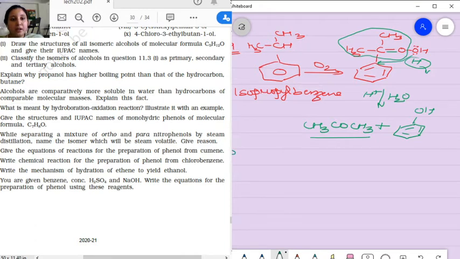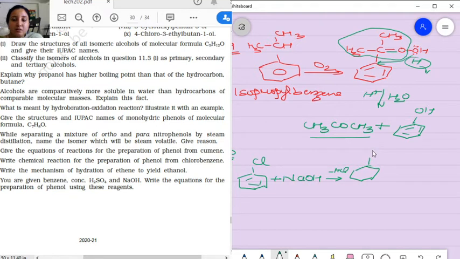Now question number 10 says, write the chemical reaction for the preparation of phenol from chlorobenzene. So it is Cl. It is made to react with NaOH. So what happens? Minus HCl.